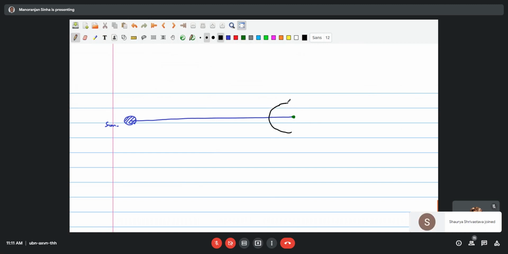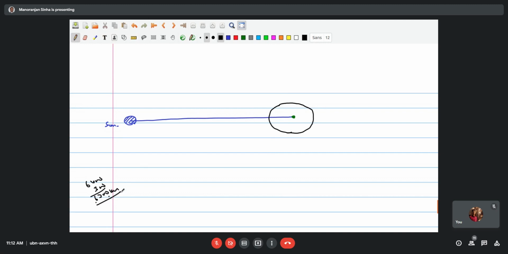So this is a parking orbit, let us say. The size I am showing is very big. The Sun diameter is around 13 or 14 lakh kilometers, and the parking orbit will be just 6,400 plus 300, so 6,700 kilometers. While the Sun diameter is around 13-14 lakh kilometers, it's very massive as compared to the Earth. So this is not to scale.